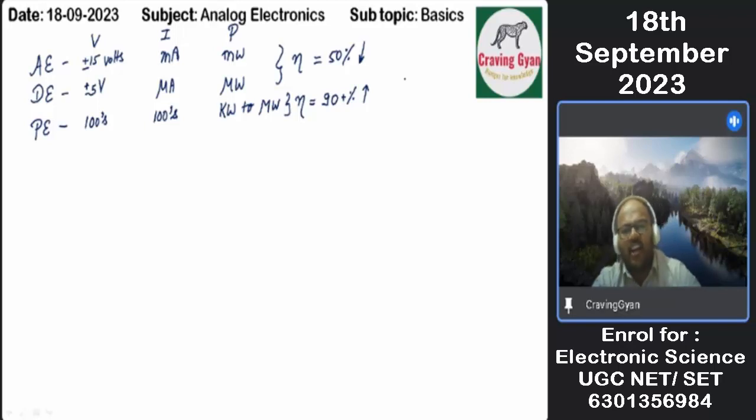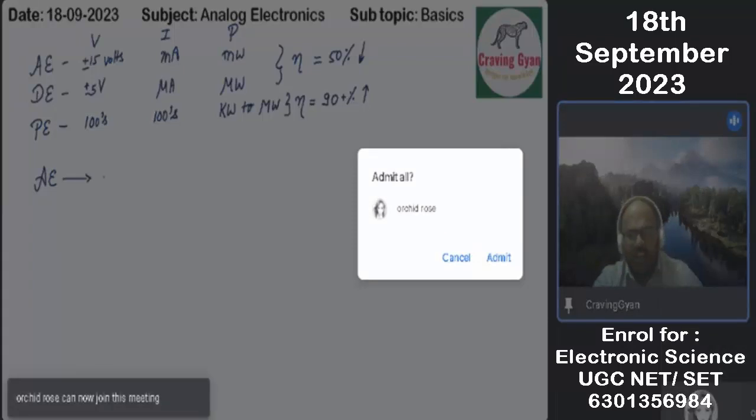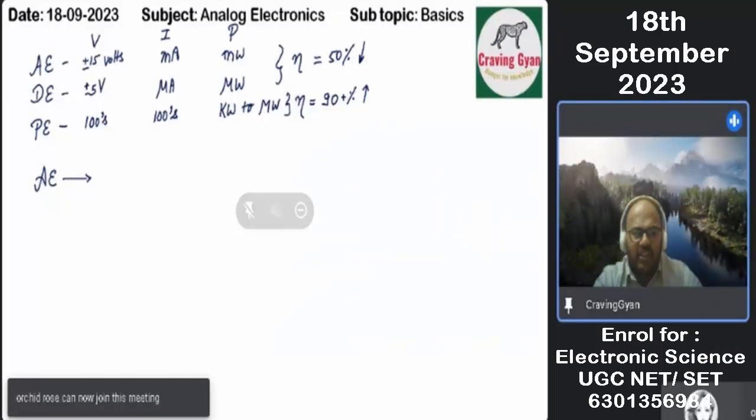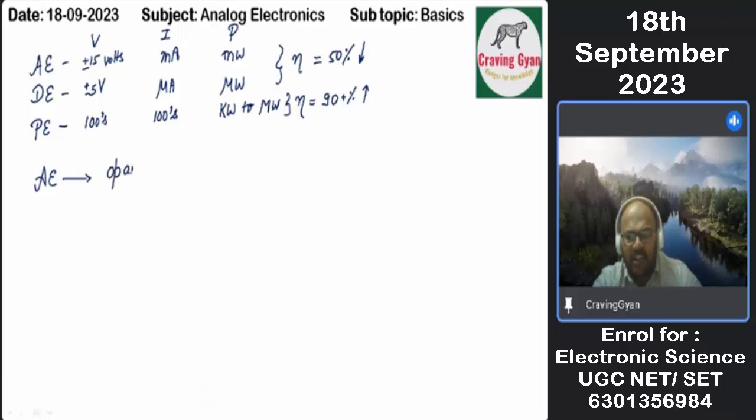Now in analog electronics, from the syllabus point of view, the first thing is we are going to talk about the operational amplifier. With respect to the operational amplifier, let us talk about what all questions they have asked. Then we are going to talk about the diode. Diode based problems are also important.